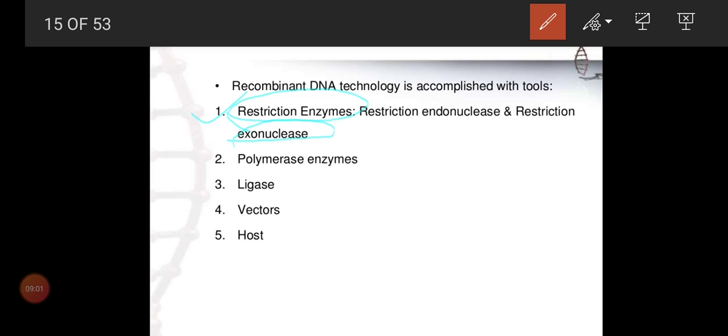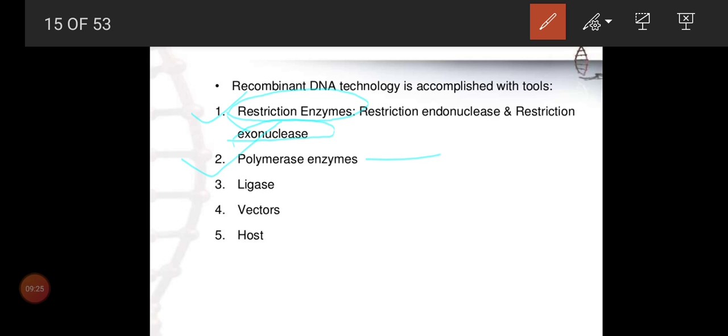Okay, next the polymerase enzyme. Here the name itself we can guess. Polymerase will help to increase the number of copies of DNA inside the host. That polymerase enzyme we also take from bacteria, eubacteria or archaebacteria.